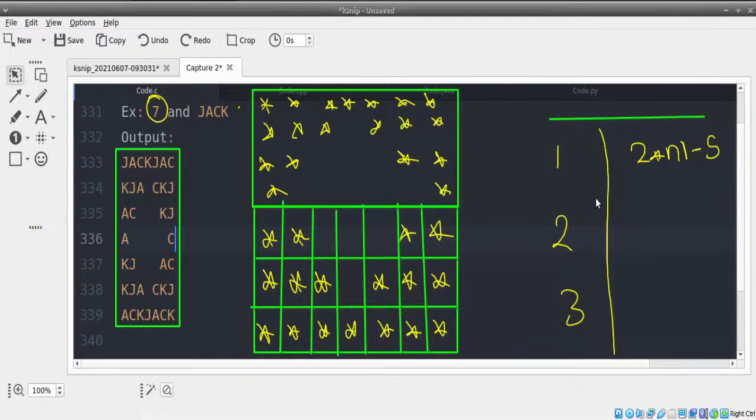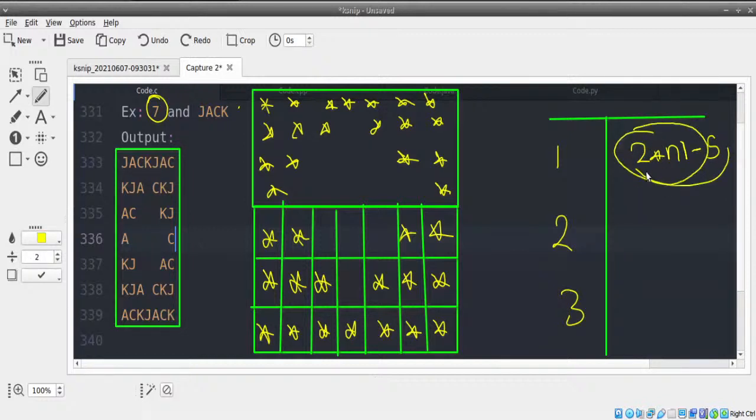So in this case, if my first line will have 2 into n1 minus 5 spaces, again, throughout the program, any queries, any questions you may have, feel free to ask. Do not worry. The next line will have 2 lesser than that. The next line will again have 2 lesser than that. In each line, we are reducing it by 2 at a time.